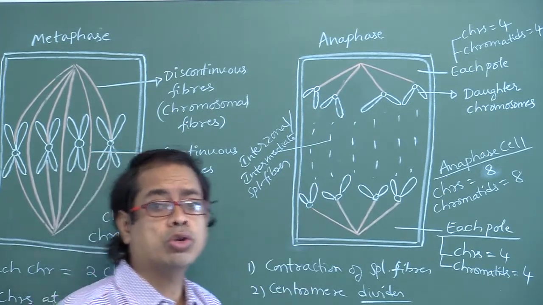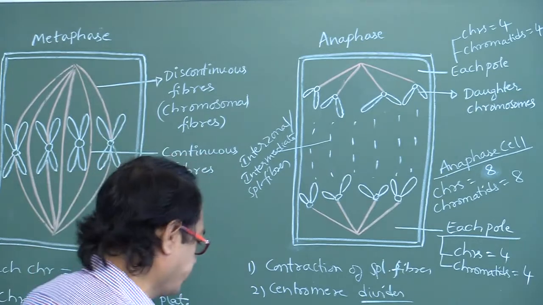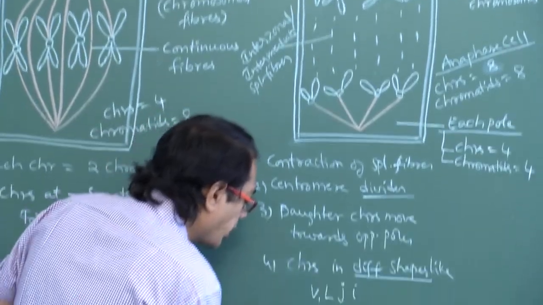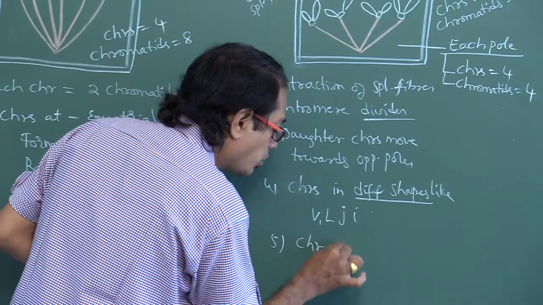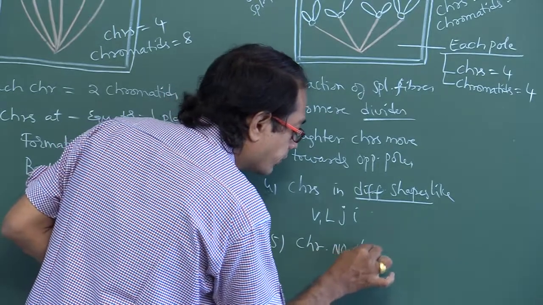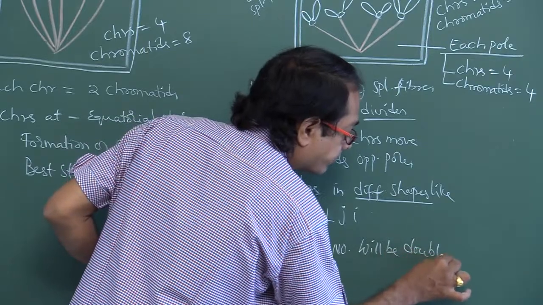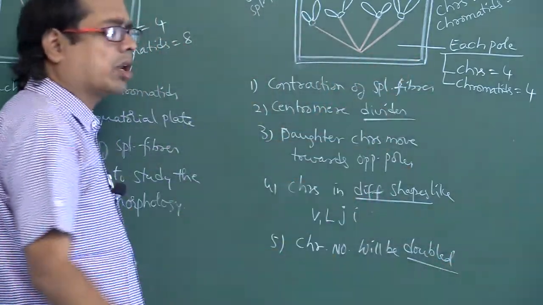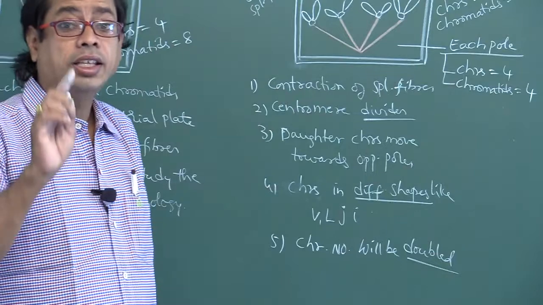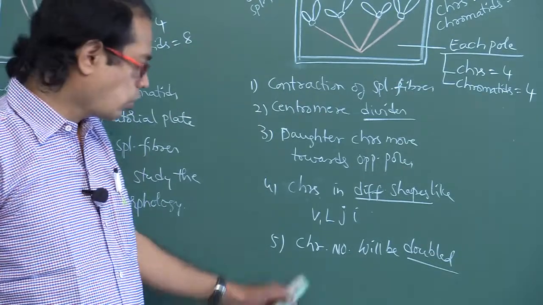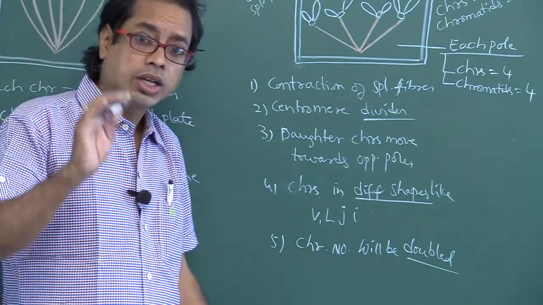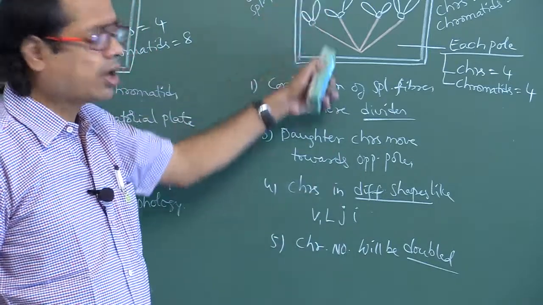So the chromosomal number will be doubled in anaphase.